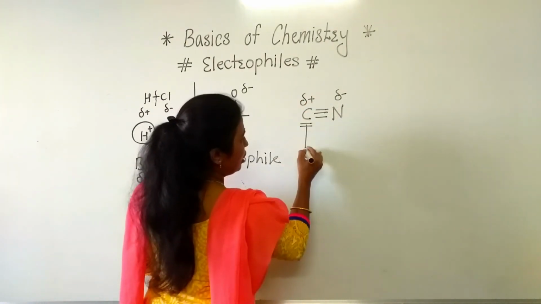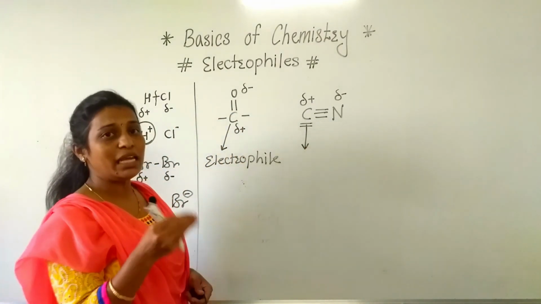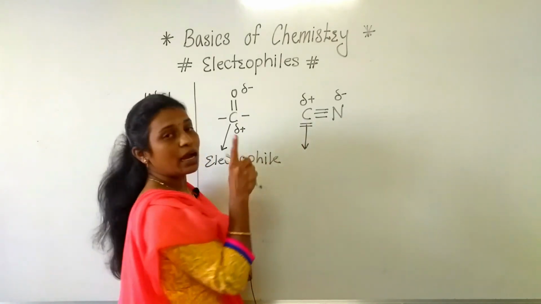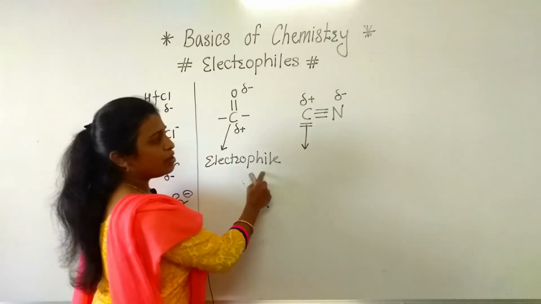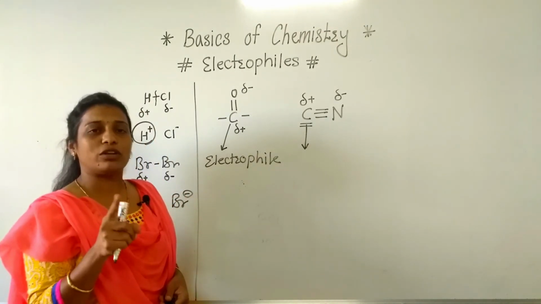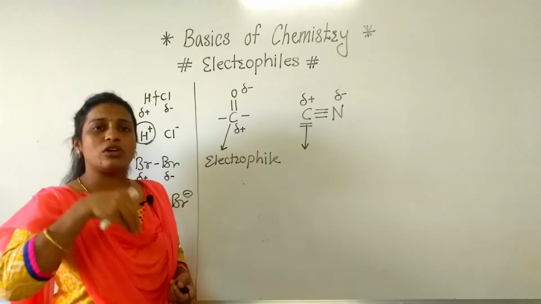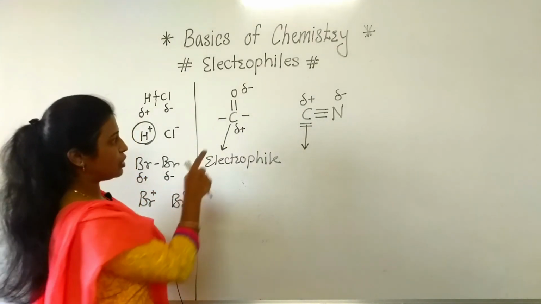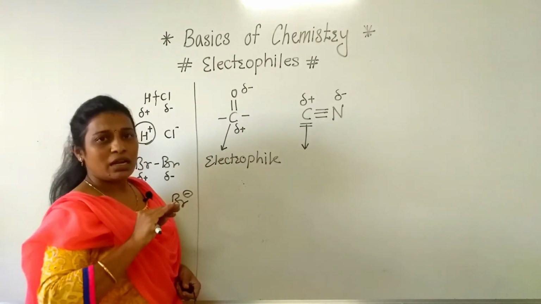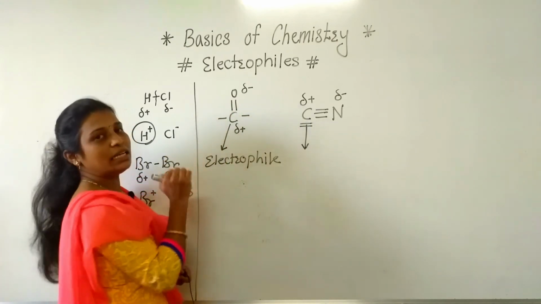So here, if there is an attack of an electron rich species, then it will take place on the carbon and not on the nitrogen. So this is a very important concept for the reaction mechanism, because it gives an idea of whose attack will be on which element or which atom. Because now see here, this is an electron deficient species, means here a nucleophile can interact.